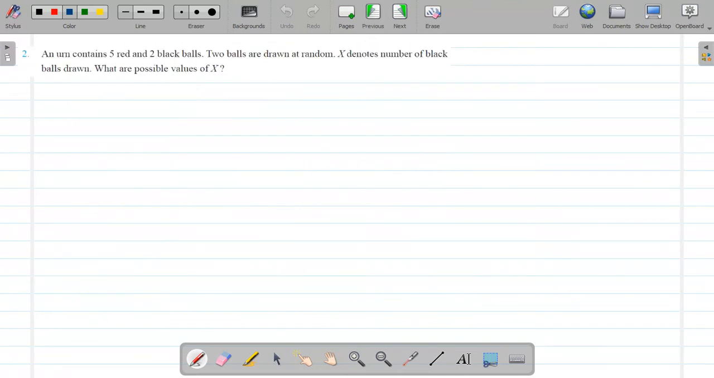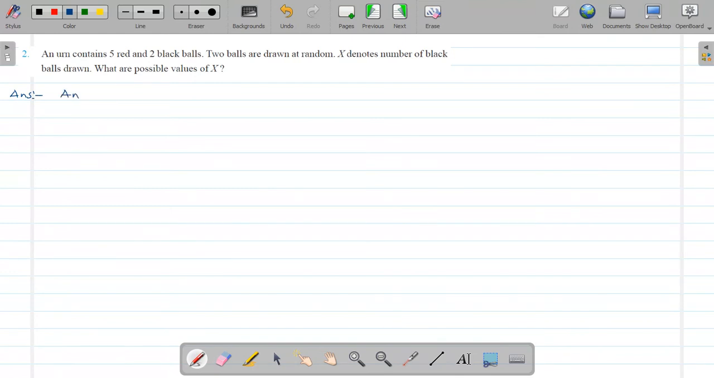Now second question, an urn contains 5 red and 2 black balls. Now 2 balls are drawn at random, and suppose x denotes the number of black balls drawn. What are the possible values of x? That we have to find out. Okay, now in answer, see, the experiment is given that